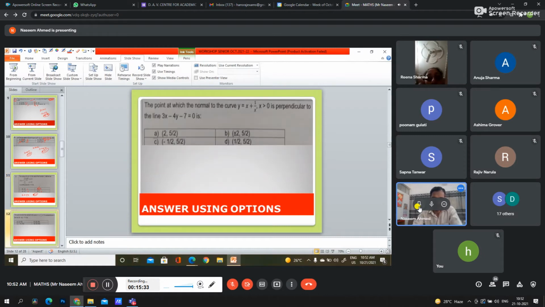Next question: the point at which the normal to the curve y equals x plus 1 by x, x greater than 0, is perpendicular to the line given. Here the condition is x greater than 0.